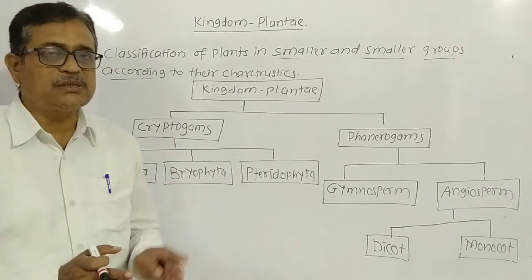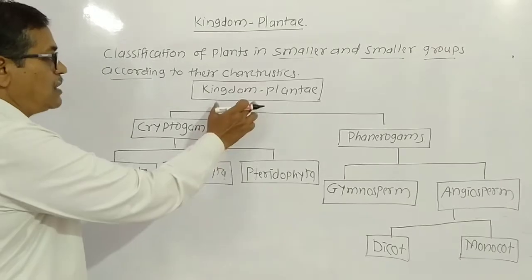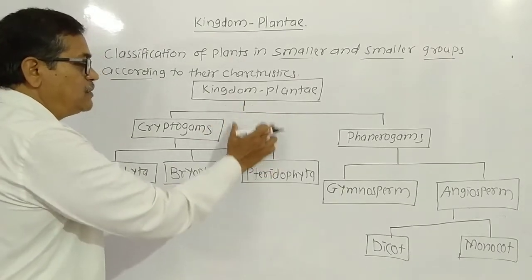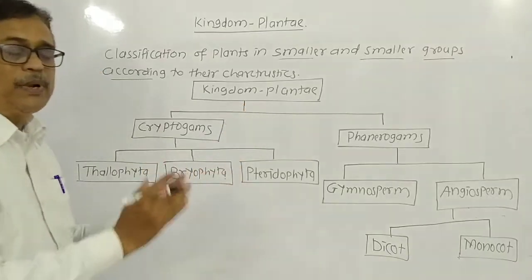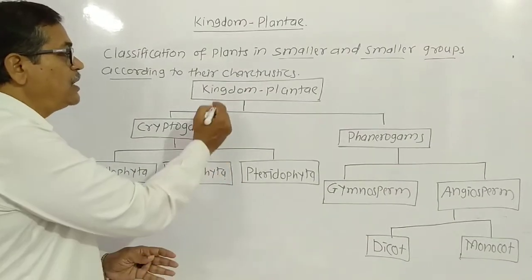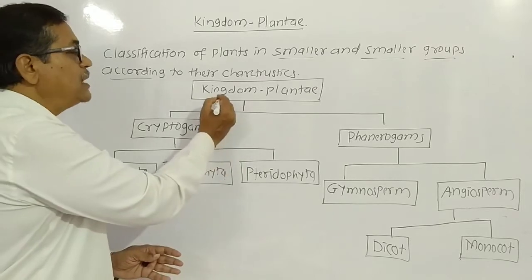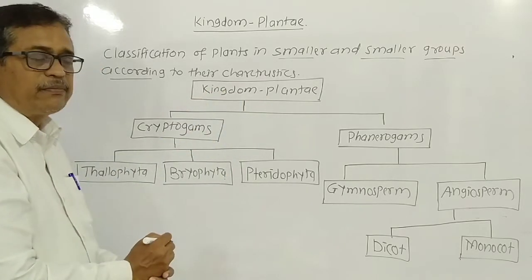On the basis of such characters, the plants are classified in this way, and that is one flow chart. Here that is kingdom plant. All the plants which are present in nature are included in one kingdom, called the kingdom plant.